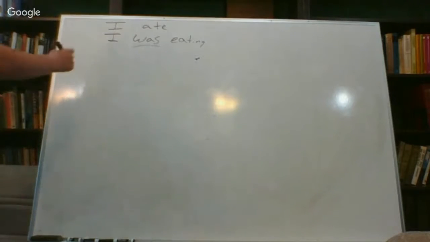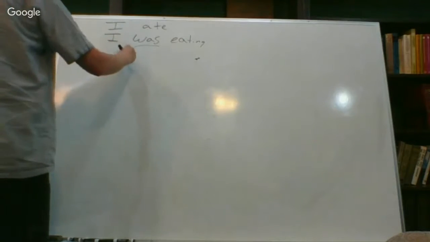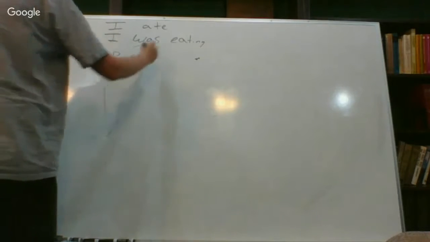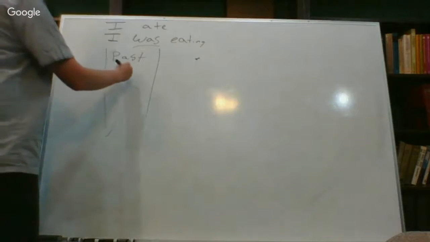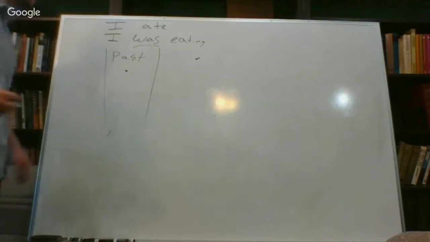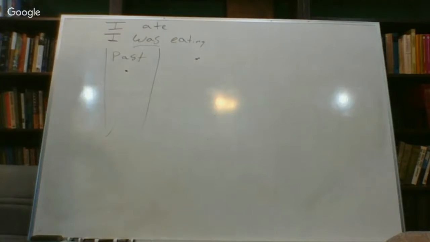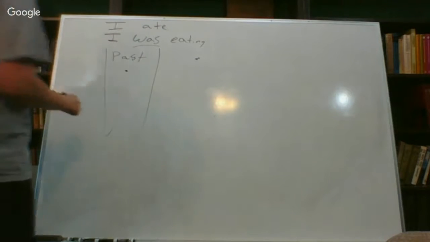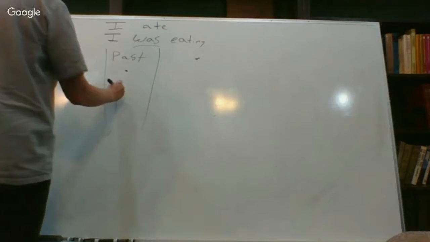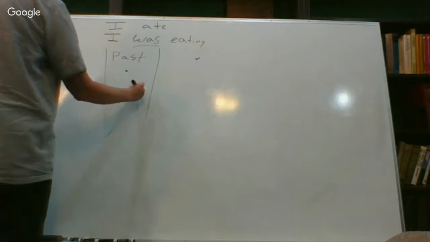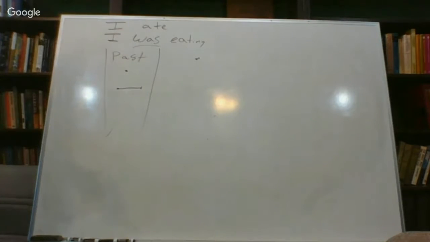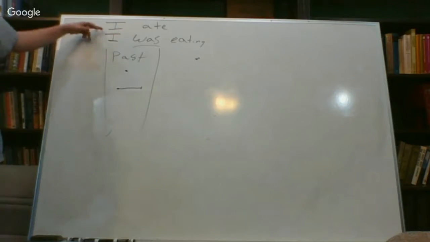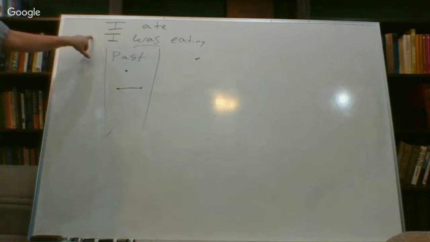So let me kind of write this out here real quick. So we could say the past tense kind of functions like this, where "I ate" is just a simple moment in time, has really no connotations further. The continuous would be more like it happened in the past, but it continued into the distant past in this case here. So this is the difference between "I ate" and "I was eating."